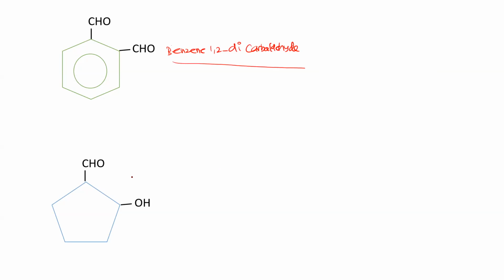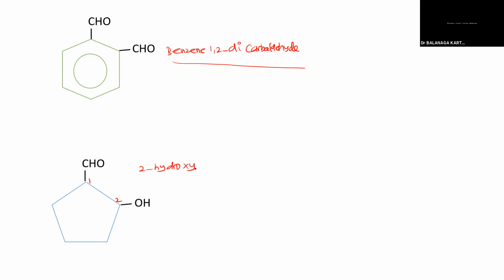Sir, 2-hydroxy cyclopentane carbaldehyde. If the aldehyde group is attached to a ring, then we call it carbaldehyde. Okay.